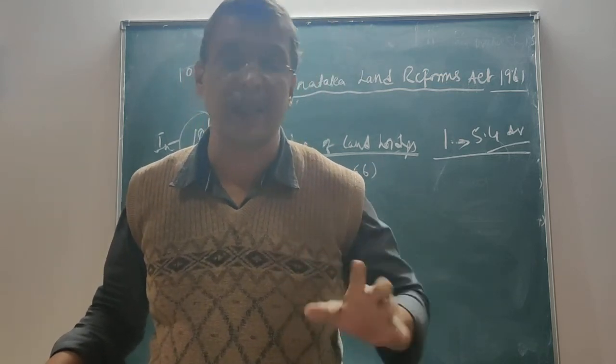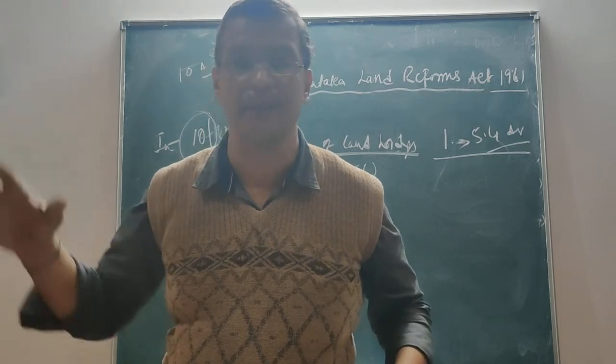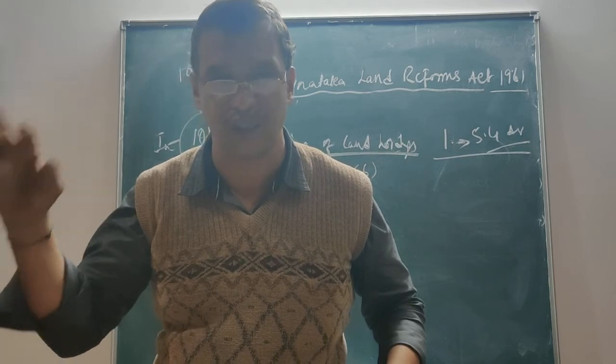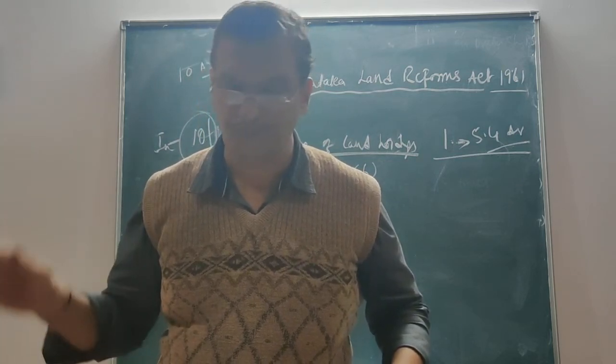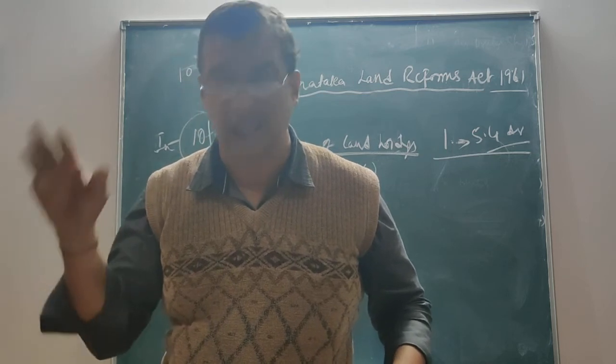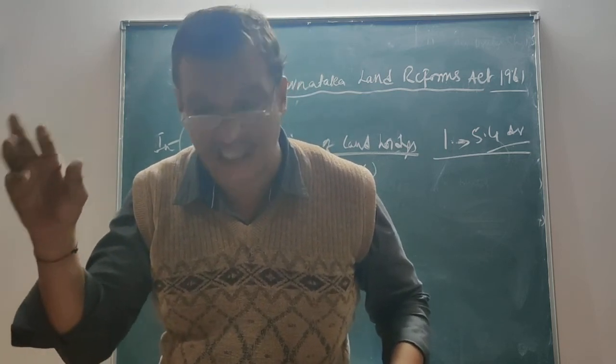So once any person crosses this ceiling limit, that is the ceiling area, whether it is 10 units or 20 units or 40 units or 50 units, whatever it is, when they cross the ceiling limit, they have a duty to file a declaration of holding.